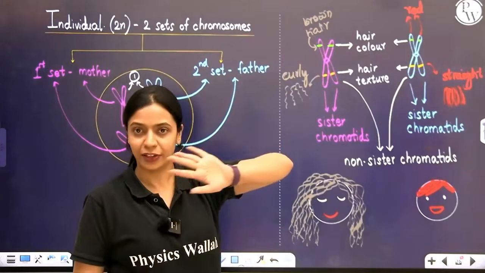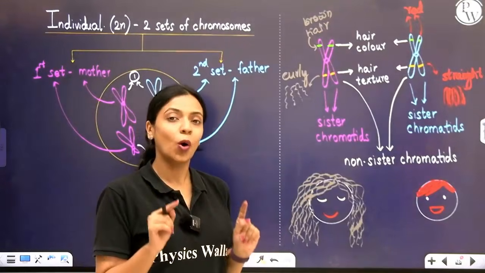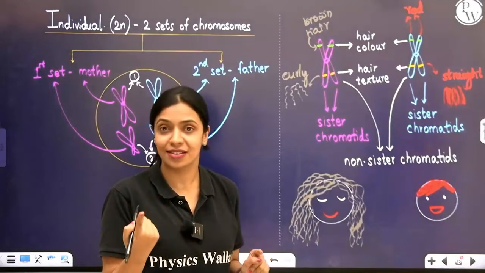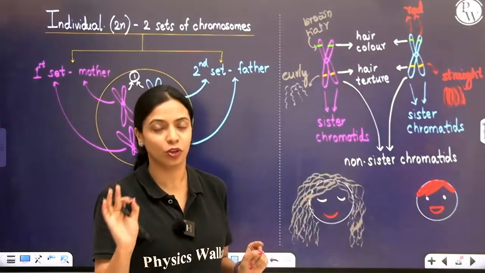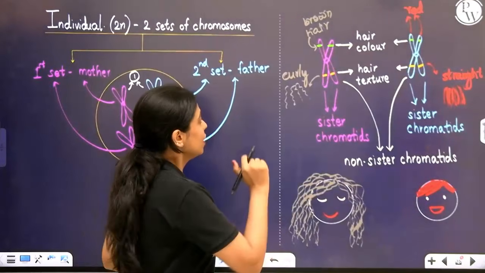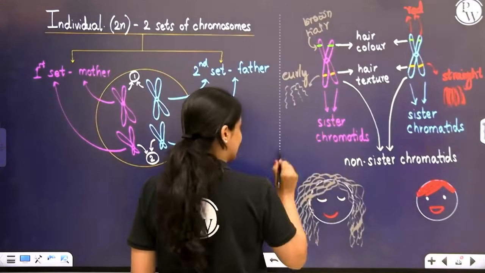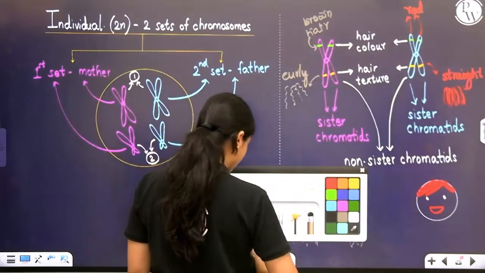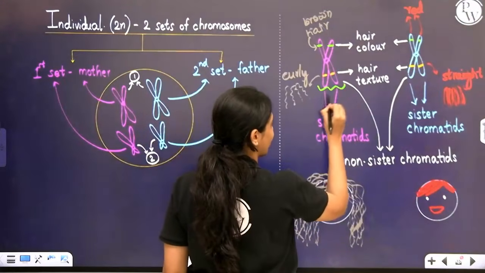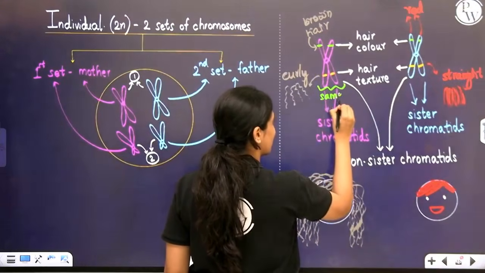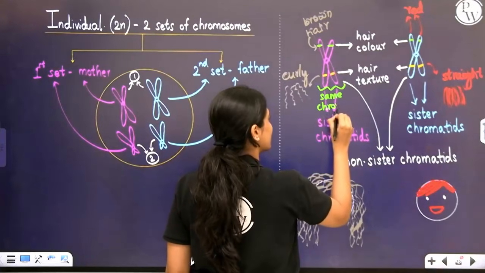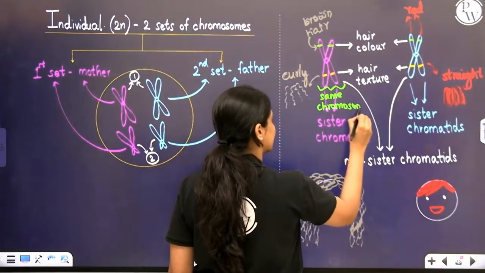That is one word that you've understood now. You also have to understand what sister chromatids and non-sister chromatids mean. Two chromatids belonging to the same chromosome, these two belonging to the same chromosome are called sister chromatids.